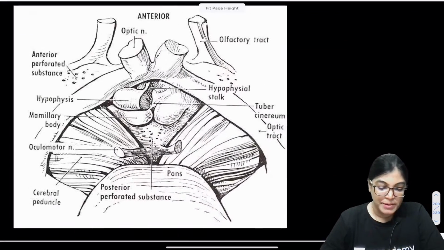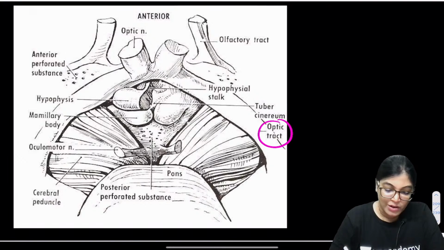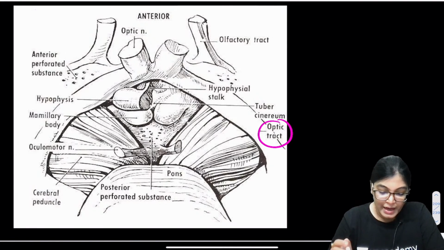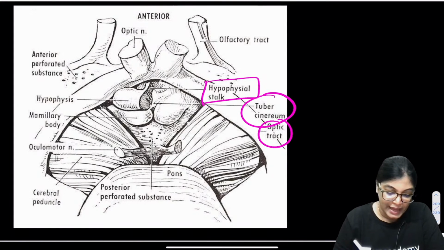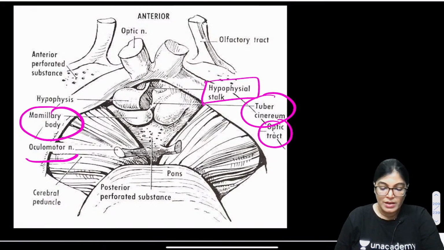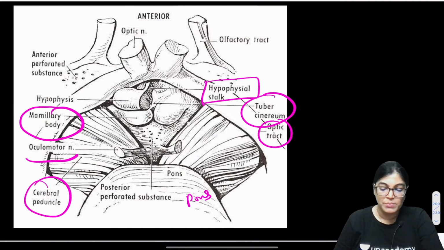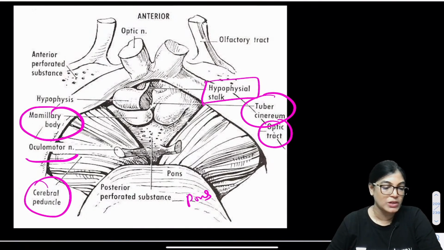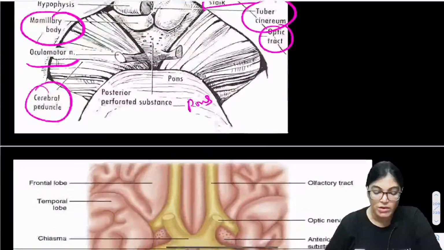So see here, interpeduncular fossa is the region which is bounded anteriorly on either side. Yes, Pratima, absolutely right. It has the optic tract and optic chiasma, and the structures lying inside are the pituitary stalk, tuber cinereum, mammillary body and oculomotor nerve. Posteriorly it is bounded by the pons, on either side by the cerebral peduncles. These are the important structures, but not the optic nerve, which was given as an option. Ophthalmic nerve is not the content.